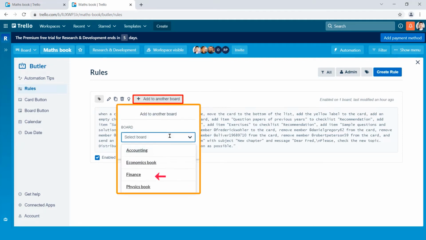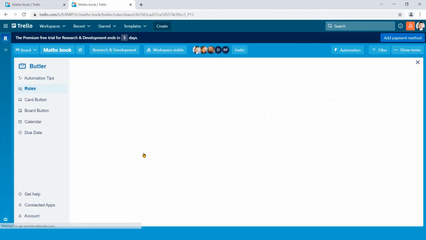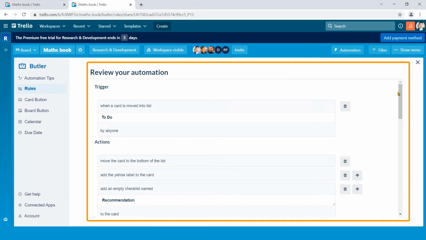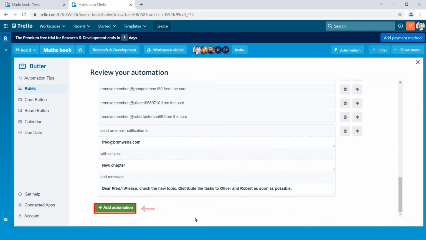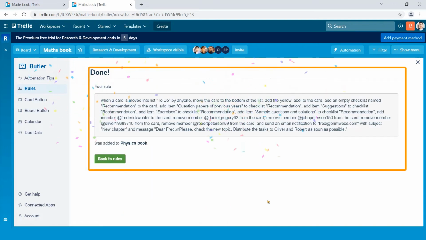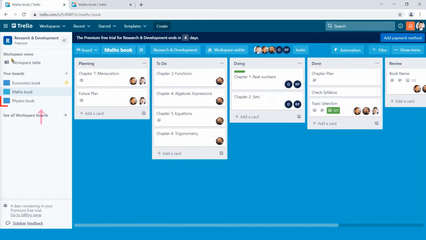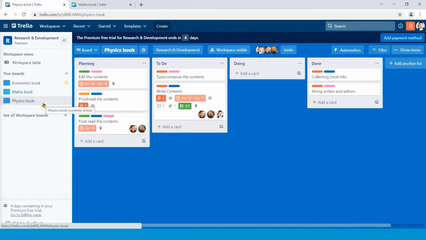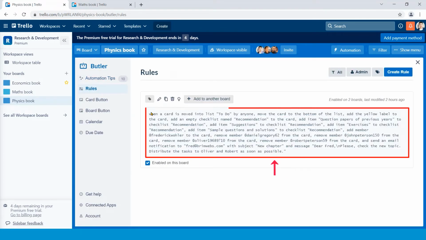Here I select Physics book board and hit Add to Board button. This review automation settings page shows up. Now click Add Automation button. Congratulations! These rules are successfully added to Physics book board. Now let's check on Physics book board. See, the same rules are added to the Physics book board.